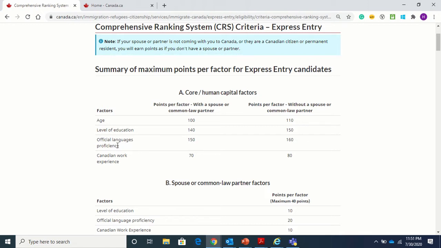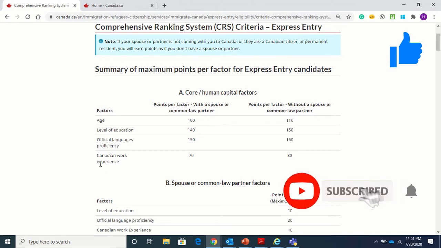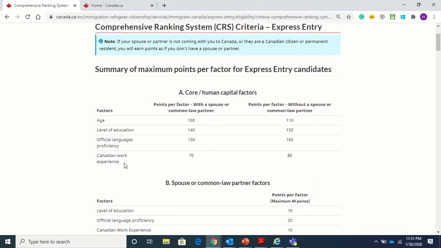Then comes official language proficiency. This factor you can change. This is basically your IELTS score if you're giving the test for the English exam. If you score more, or if you score the highest CLB band, then you get the maximum points. And then comes Canadian work experience. This also you can't change at this point in time, right?